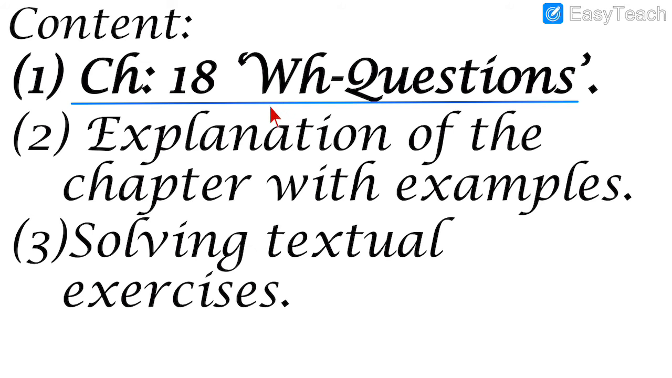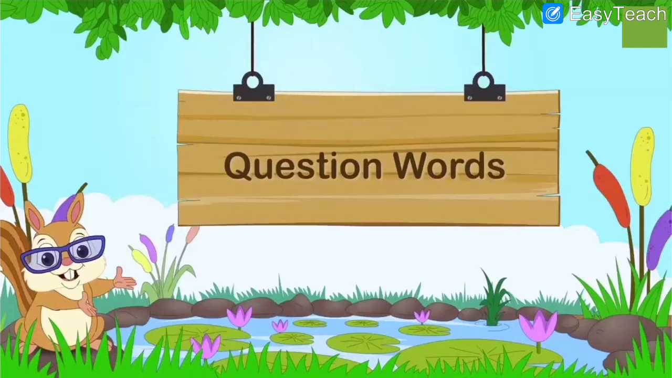W means all the questions starting with W. H means the question starting with H, that is how. With W you can say what, where, when, why. With H you can say how. So let us learn about WH questions.